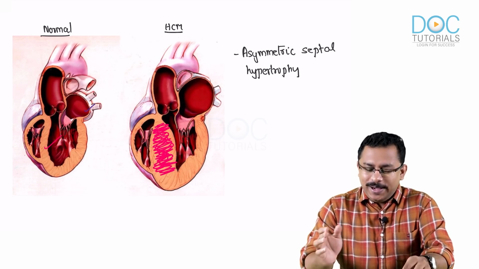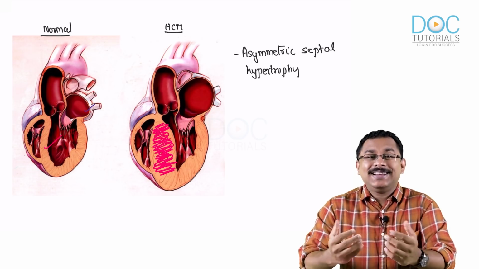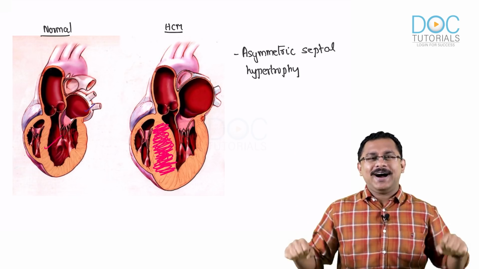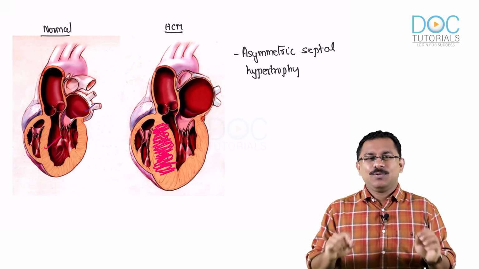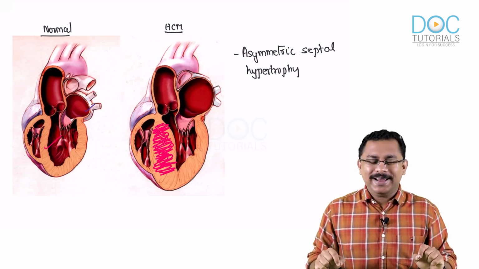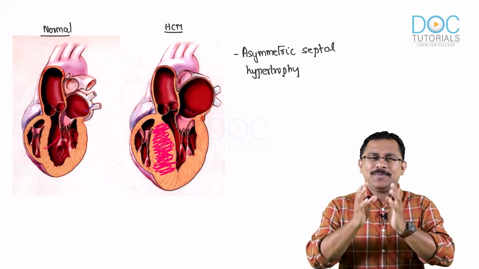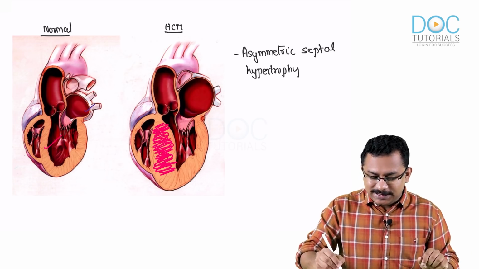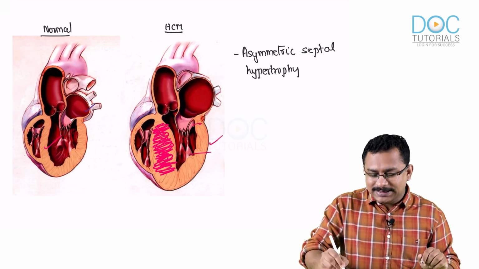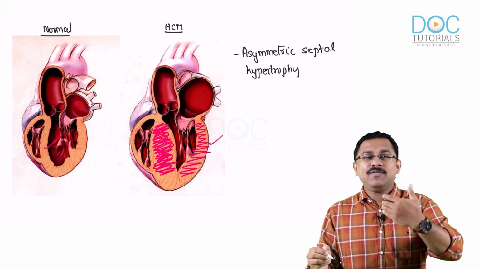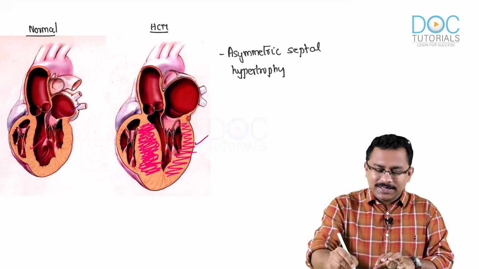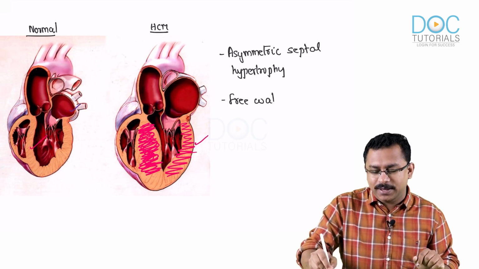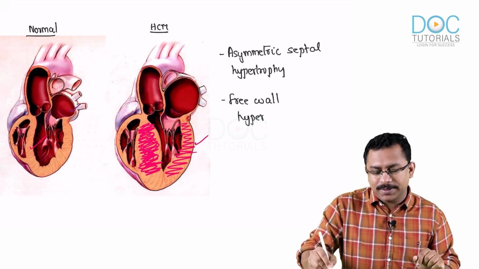And do not think that just because you have an increase in muscle thickness, you're going to have a very strong heart. That is not actually what happens, which we will discuss once we come to the hemodynamics. But anyway, for the time being, there is some increased muscle mass there. But you may ask me, sir, in the picture I am seeing that this part is also slightly hypertrophied. Yes, there is a hypertrophy of the free wall. You can call it the free wall. So there is also a hypertrophy of the LV free wall. Left ventricular free wall hypertrophy is also there.